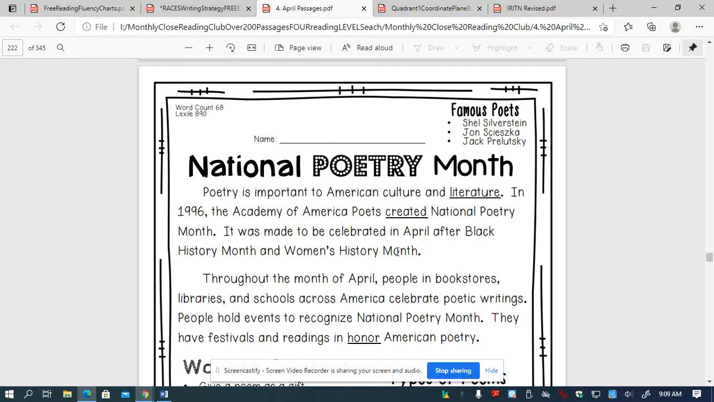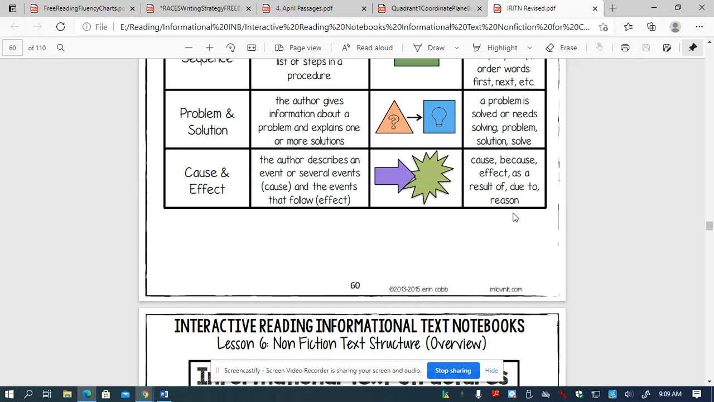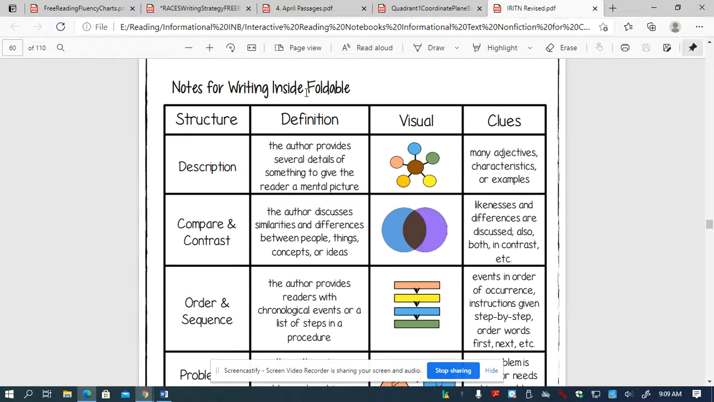So after we've read this, we can look back at those examples and I can see that it doesn't have any of these clue words like cause, because, effect, as a result of, due to, reason. It doesn't have something that happens because of something else. So I know that it's not a cause and effect. But if I look at a description, the author does provide a lot of details about poetry and tells us a lot of characteristics or examples. So it should be a description text structure.